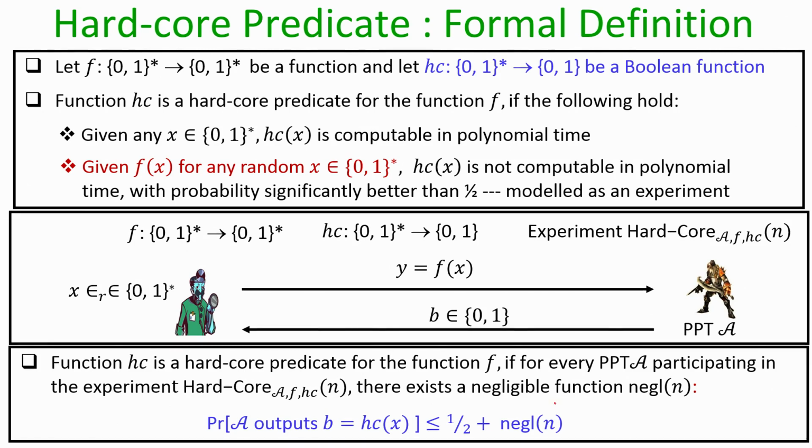So, notice that in the definition we bound the success probability of the adversary to be half plus negligible. We do not require that the success probability of the adversary should be 0, because there is always a guessing adversary who can just guess a bit, and there always exists a probability of 1 by 2 that the guess is indeed the value of hc of x correctly. Apart from that, we are also willing to give the adversary an extra negligible advantage in successfully outputting the hardcore predicate, because we are in the computationally secure world, right. So, that is the definition of hardcore predicate.